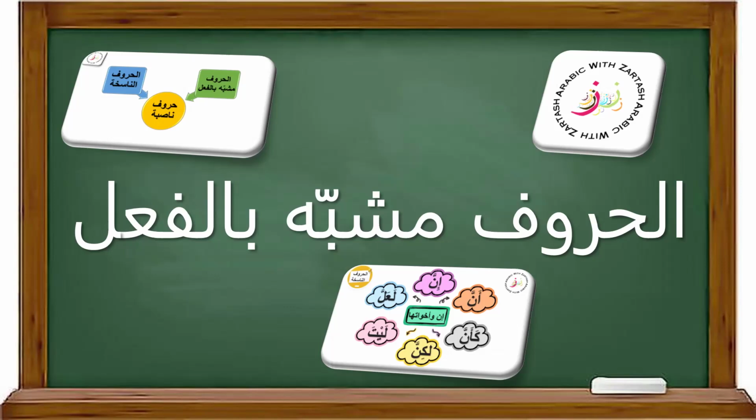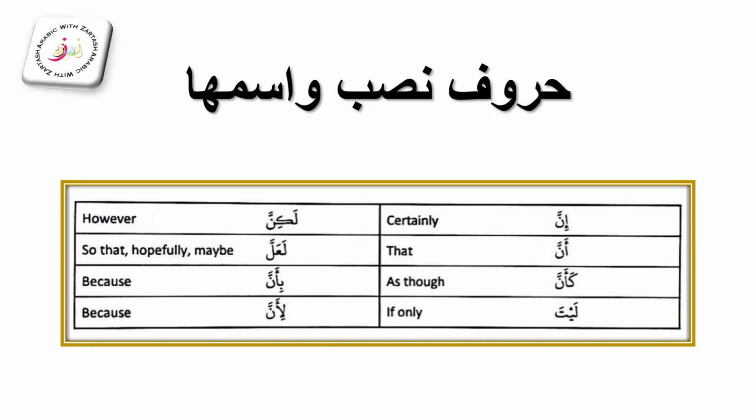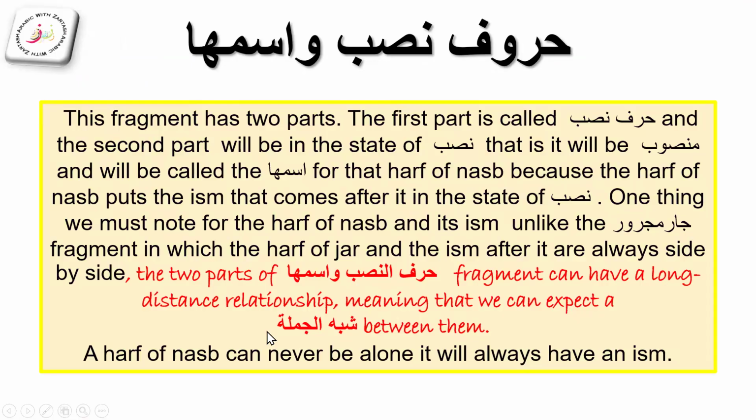And why are they called that? Because even though they are not verbs, they act like verbs. So let's see, we have learned about huruf nasb. We know that they are inna, anna, ka'anna, layta, lakinna, la'alla, and with the addition of bi and li, anna can have bi anna and li anna.